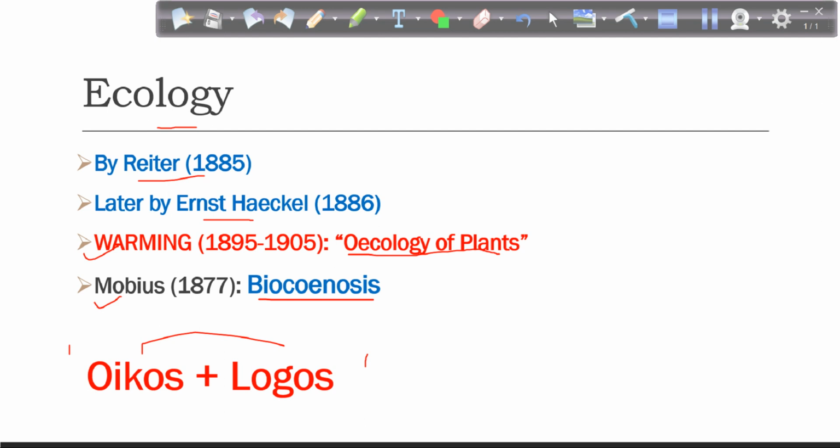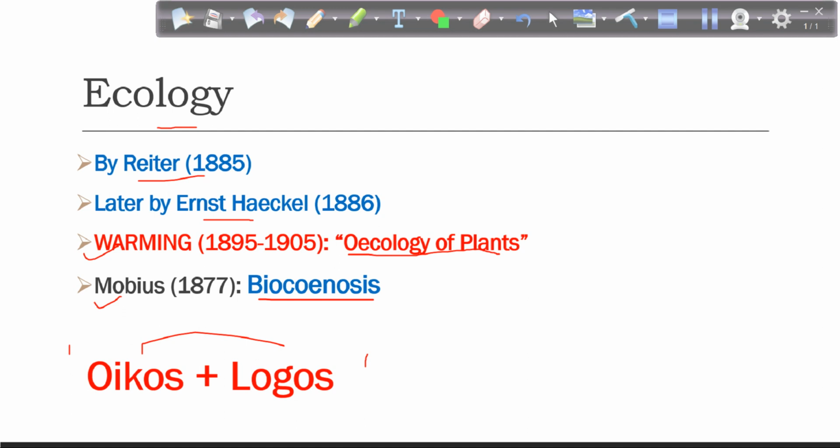Once again, the term was used for the first time by Reiter in 1885, and later on the term was again used by Ernst Haeckel, and he actually made the word ecology popular. It was in 1886. The very first book on this concept was written by Warming, which is called Ecology of Plants. And in order to explain the interaction of organisms with other organisms, so we are talking about community interactions, the term used was biocoenosis, and it was by Möbius.